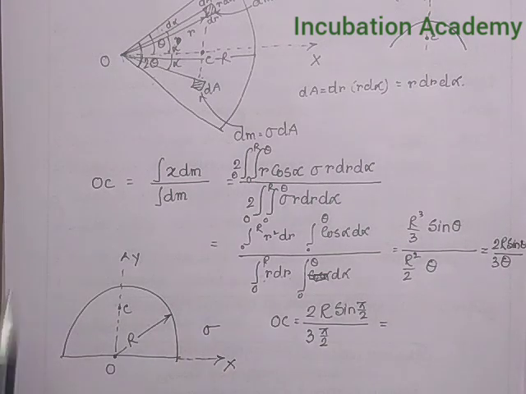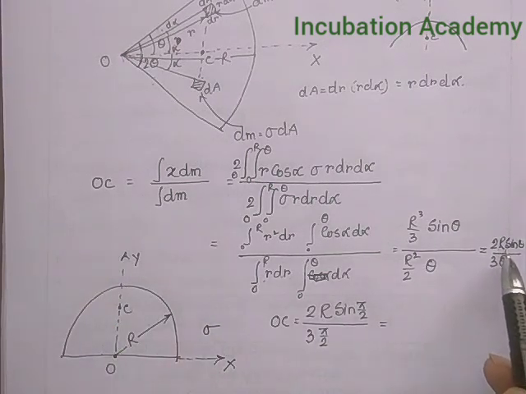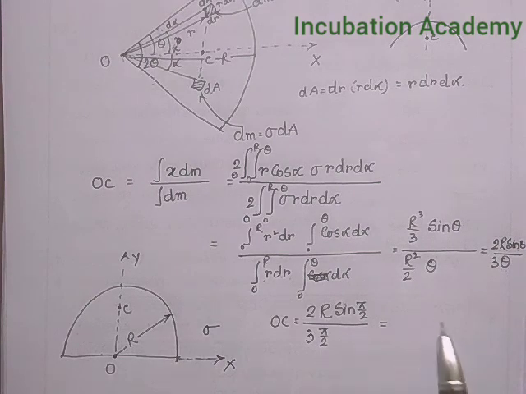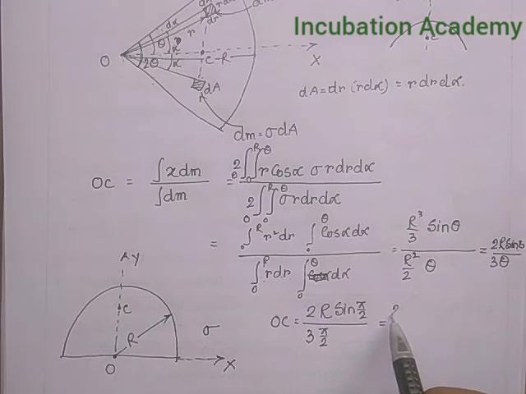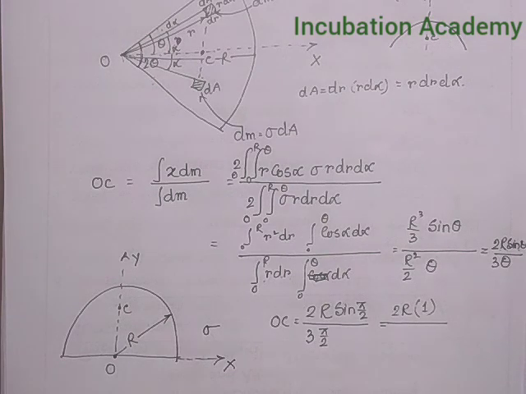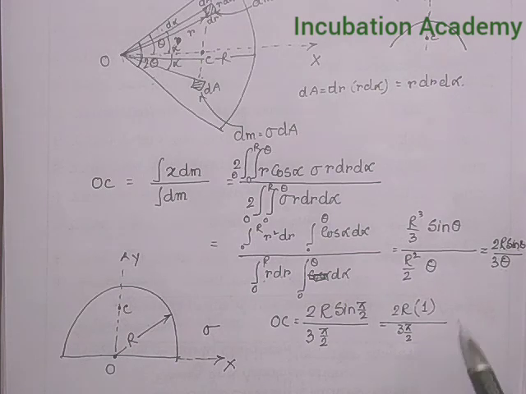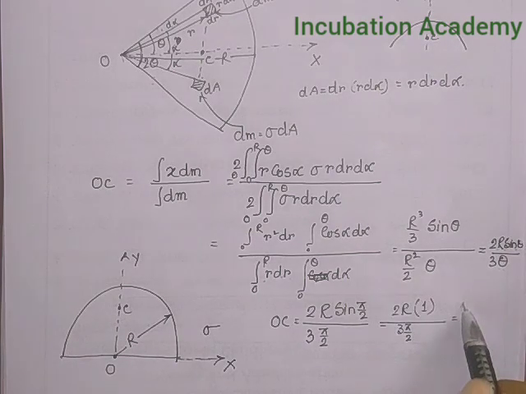So by applying this formula, OC equal to 2r sine theta divided by 3 theta, I am just placing the values here, nothing else. It becomes 2 into capital R, sine pi by 2 becomes 1, and it is 3 pi divided by 2, so it becomes 4 capital R divided by 3 pi.